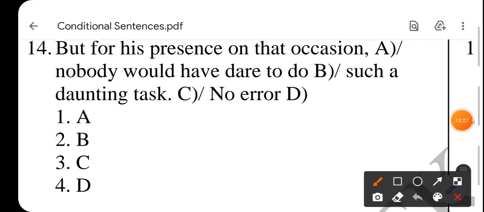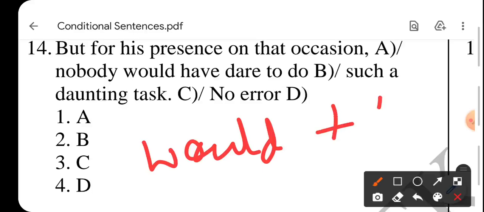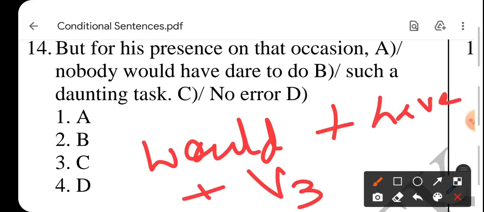But for his presence on that occasion, nobody would have dared to do. Now, would again, tenses में हमने किया है: would plus have plus perfect. फ्यूचर परफेक्ट में हम क्या लगाते हैं? Third form. Not this dare; dare is not the third form, so the problem is in this part. Dare का आना चाहिए dared. So the correct sentence would be: but for his presence on that occasion, nobody would have dared to do such a daunting task. I hope things are clear.